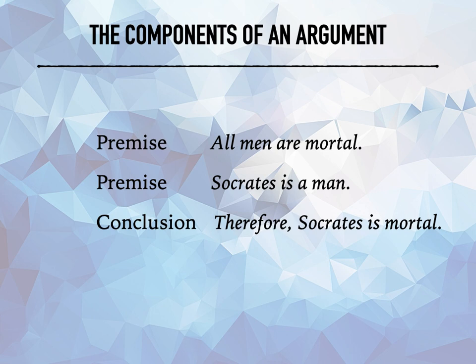We begin with the apprehension of what these things are. We express them as terms, men, mortal, and Socrates. We are now making judgments, making propositions about this. We're saying all men are mortal, and then we make the judgment or give the proposition, Socrates is a man. And now we make a deductive inference. Knowing that all men are mortal, knowing that Socrates is a man, we infer, we make the deductive inference that Socrates must also be mortal. When we put all these three things together, we now have what we call a syllogism.